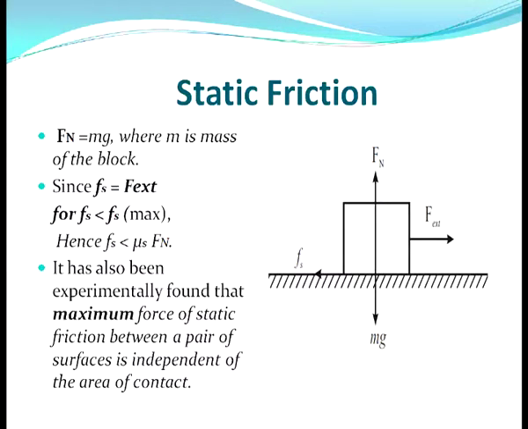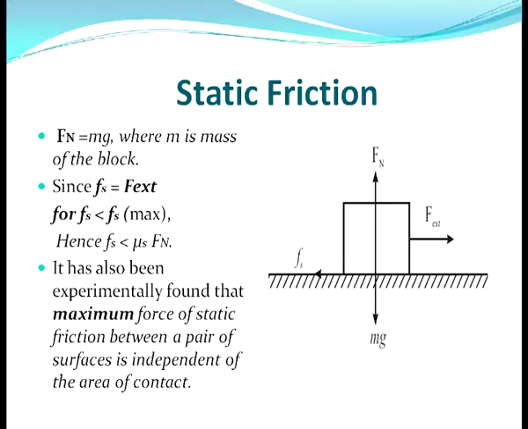Since Fs equals F external, the force of static friction equals the external applied force, for Fs less than Fs maximum, you can write Fs is less than or equal to mu s Fn. It has also been experimentally found that the maximum force of static friction between a pair of surfaces is independent of the area of contact.